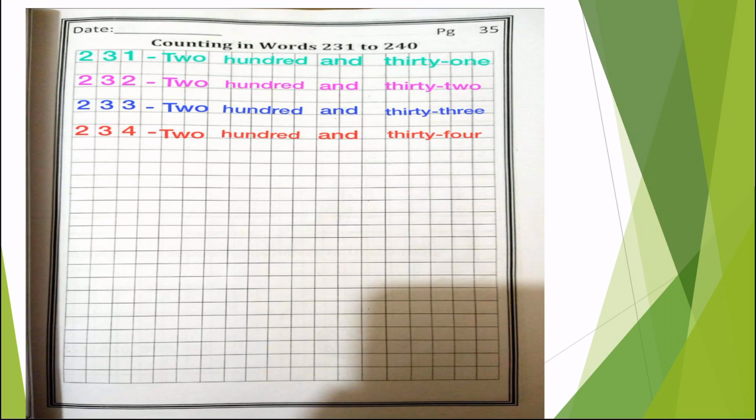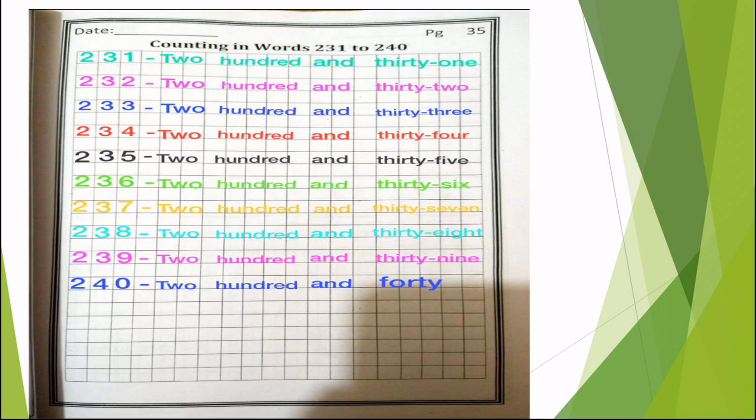Yes. What comes after 232? 233. Now 30, THIR, 30 by T, dash, 33, THREE, 3. Okay, what comes after 233? Yes, 234. 2 in the first box, 3 in the second box, 4 in the third box. Now in the fourth box, dash, TWO, one finger gap, HUND, hand, RED, red, 100. Now one finger gap, AND, one finger gap, THIR, 30 by T, 30, dash, FOUR, 4.